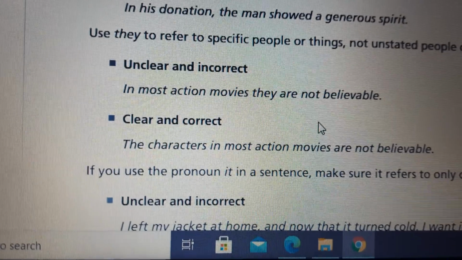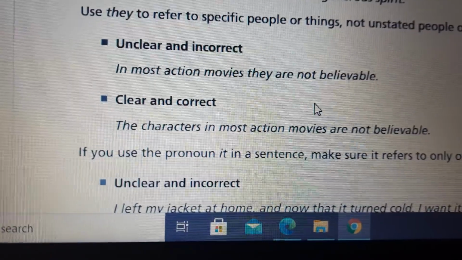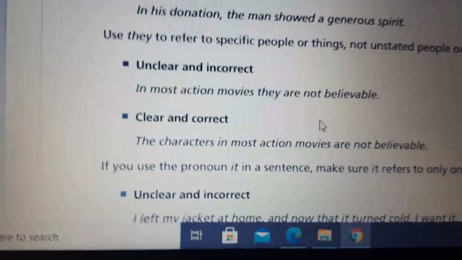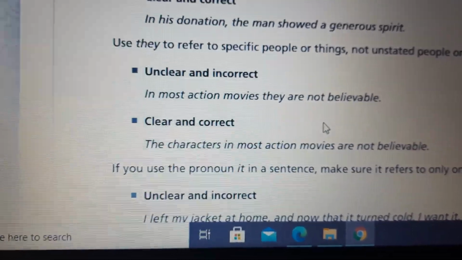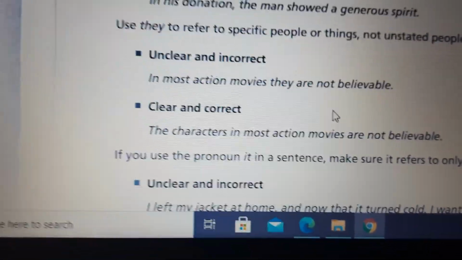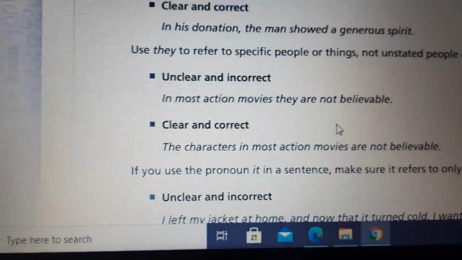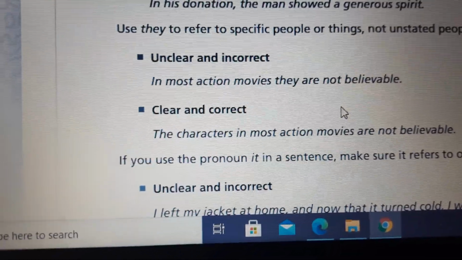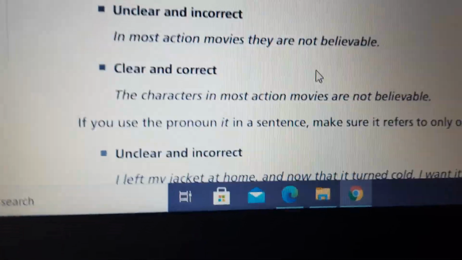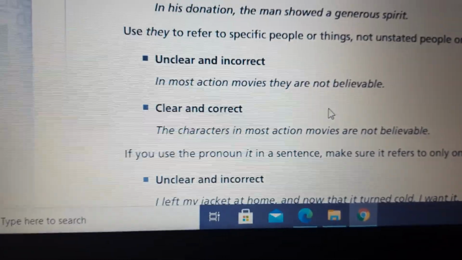We have a lot of people who are going to work in this scene. So who are you talking about? People who are working on sounds, on actions. So the second one: the characters in most action movies are not believable. Now I am specific. I said the characters, not the directors, not the producers.